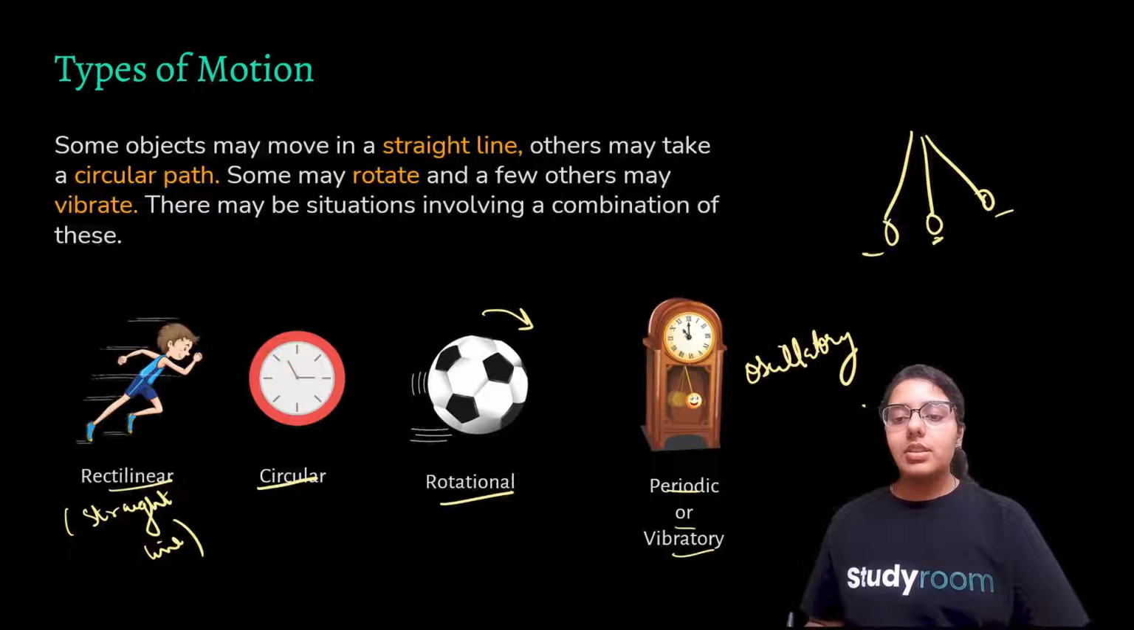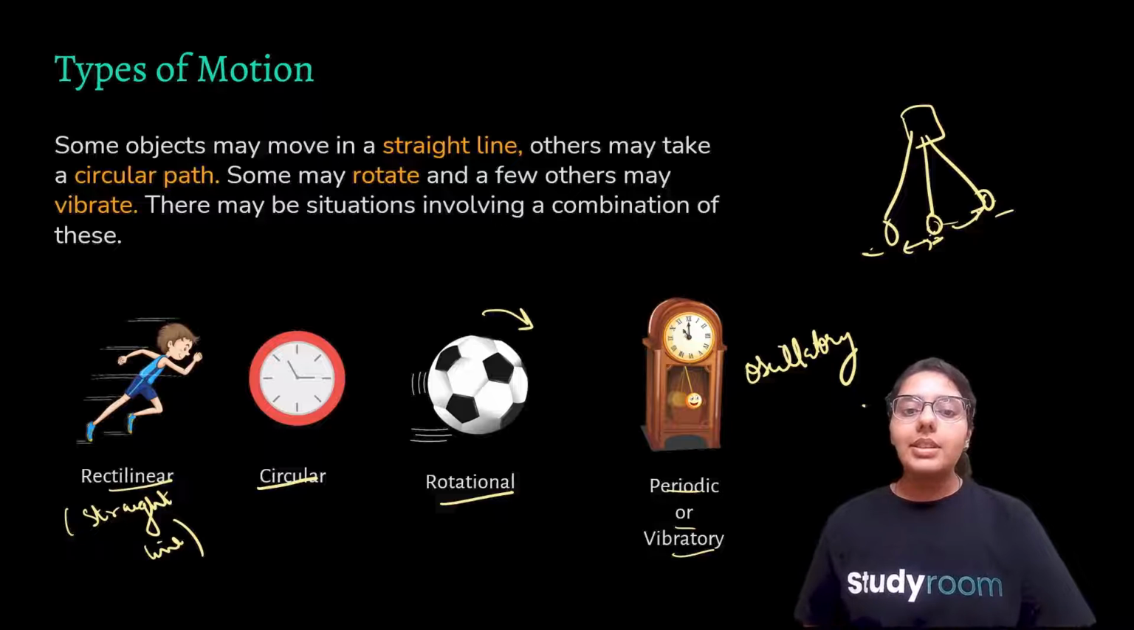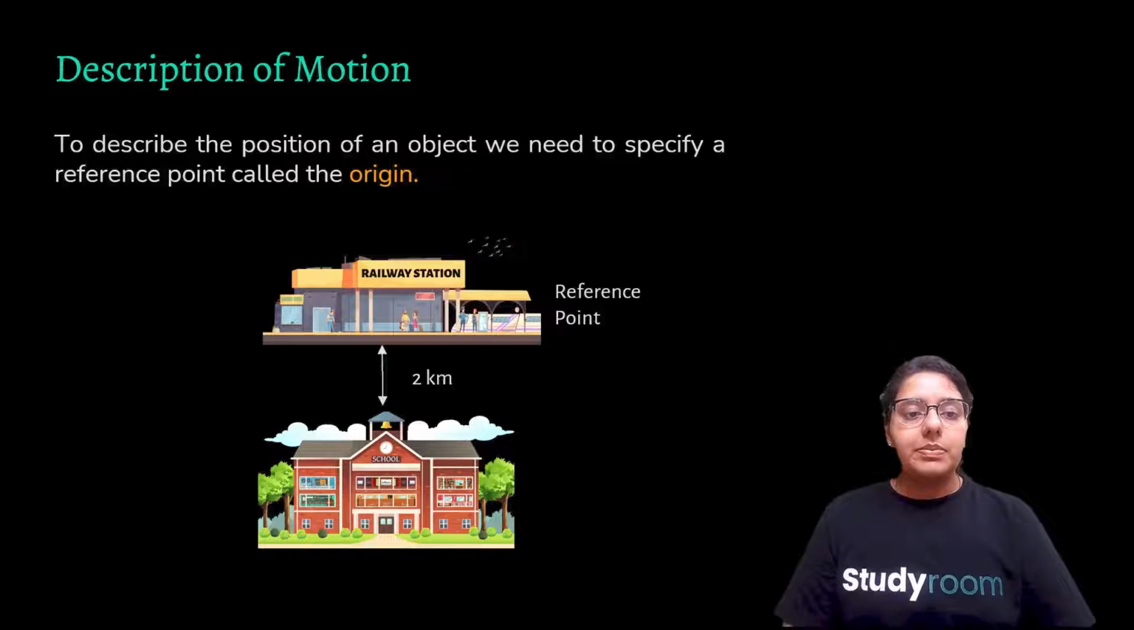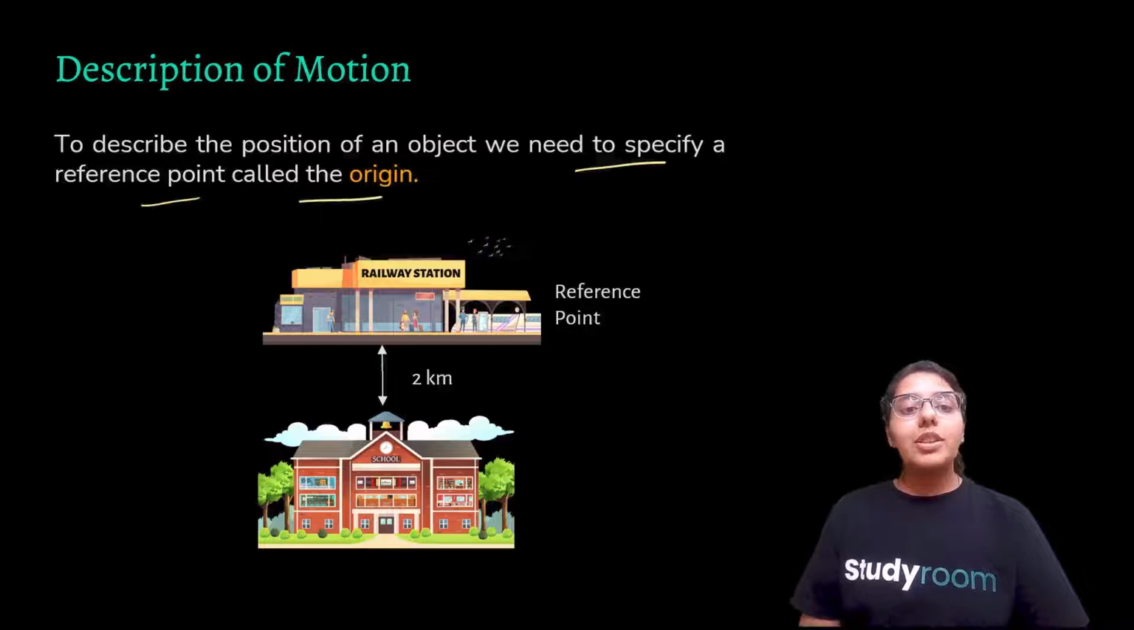So types of motion, we will be studying about 4 types of motion in this chapter. First is rectilinear motion, that is a straight line motion. Then circular motion, rotational motion, as the name suggests, rotation is involved. Periodic or vibratory motion, like your oscillatory motion. If you have ever seen pendulums also. So these are your extreme positions and this is your mean position. So like the motion, mean to extreme position, then back to mean, then to extreme position. So this is your oscillatory or periodic motion, right?